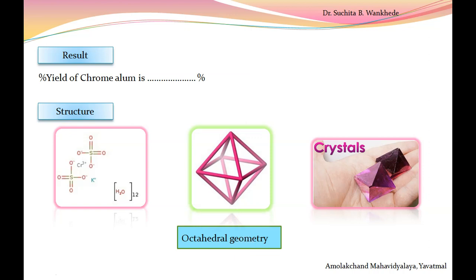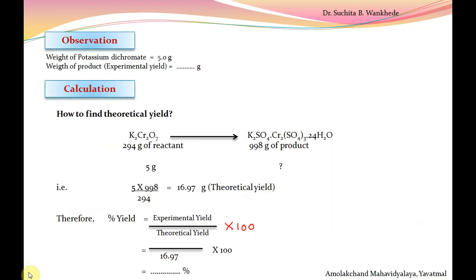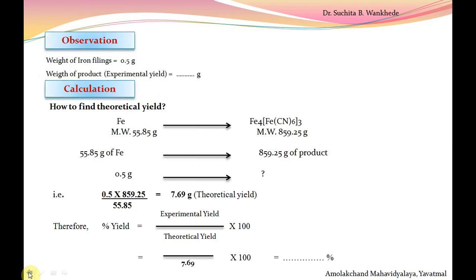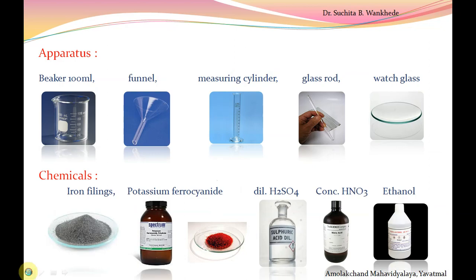So students, that's all about the fourth practical of inorganic chemistry. So the first session of our practical is over here. We take 4 practicals of inorganic chemistry in the first part of our practical in the 5th semester.